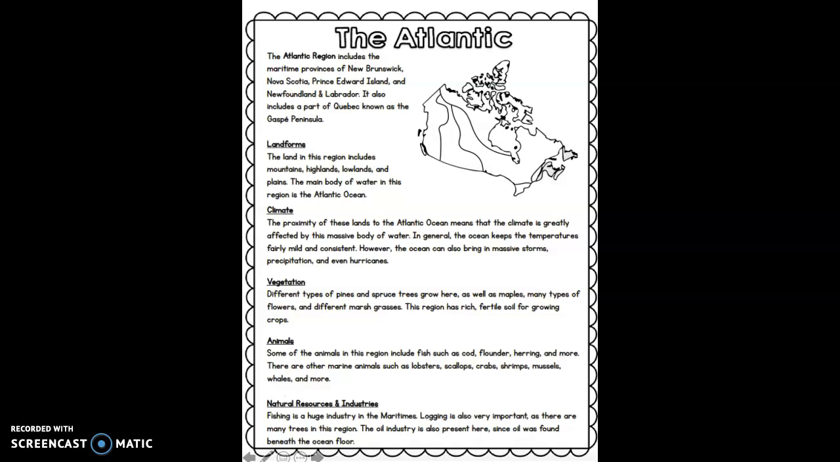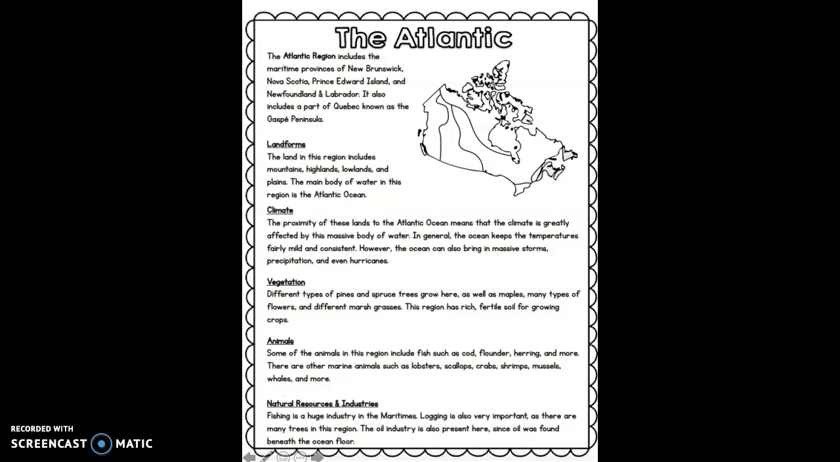So the climate. The proximity of these lands to the Atlantic Ocean means that the climate is greatly affected by the massive body of water. In general, the ocean keeps the temperatures fairly mild and consistent. However, the ocean can also bring in massive storms, precipitation, and even hurricanes.